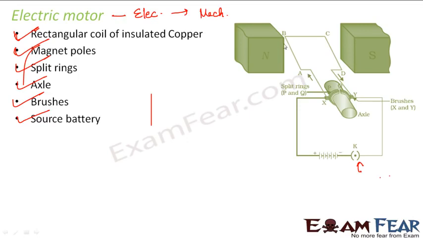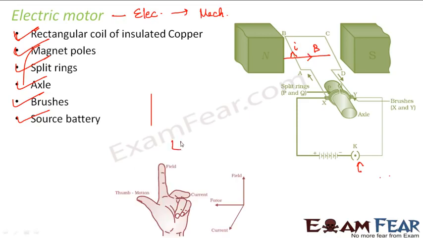Now, the moment a current starts flowing through this coil, what happens? If you look at this arm AB, there is a current which is flowing in this direction and there is also a magnetic field in this direction. Now, what do we want to know? We want to know the direction of the magnetic force. So, to find out the direction of magnetic force, we make use of Fleming's left hand rule. If you apply Fleming's left hand rule here, you would see that for the arm AB, the force acts in the downward direction. I think you can apply this yourself and see.